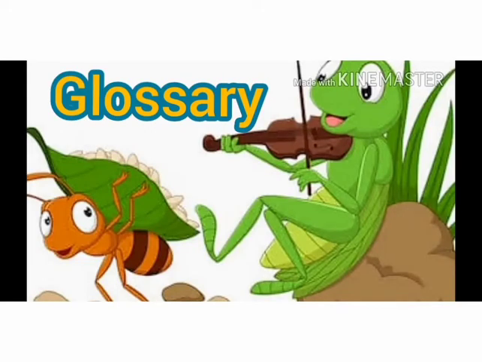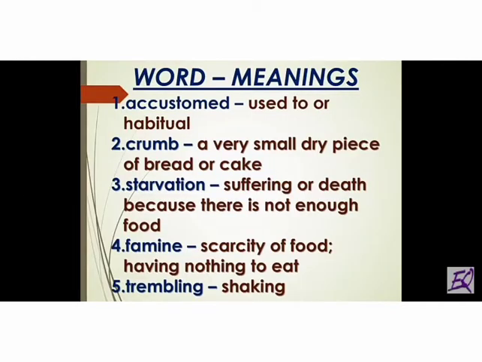Collections of Aesop's fables were among the earliest books to be printed in many languages. Students, now let's see the glossary of this poem. The first one, accustomed, which means used to, being habitual. Crumb, a very small dry piece of bread or cake. Third one, starvation. Starvation means suffering or death because there is not enough food. Suffering out of hunger is called starvation.